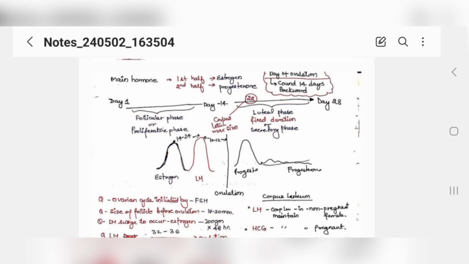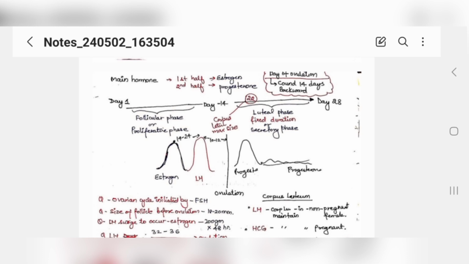Then your luteinizing hormone will start forming, and slowly after 14 to 24 hours of the estrogen surge, the LH surge will be increasing because they have got the feedback, and that surge will cause ovulation after 10 to 12 hours of surge. That's the basic idea of how your follicular phase causes ovulation.